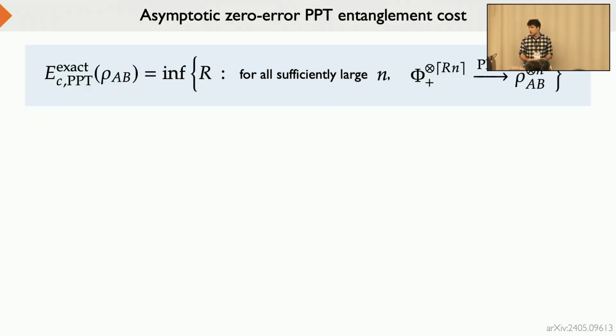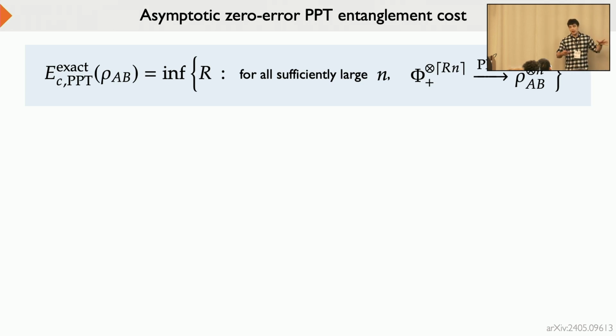And now we finally define the main quantity we want to study: the exact asymptotic cost of entanglement under these PPT operations. It is the least rate at which we can prepare copies of a given state rho using copies of the maximally entangled state.